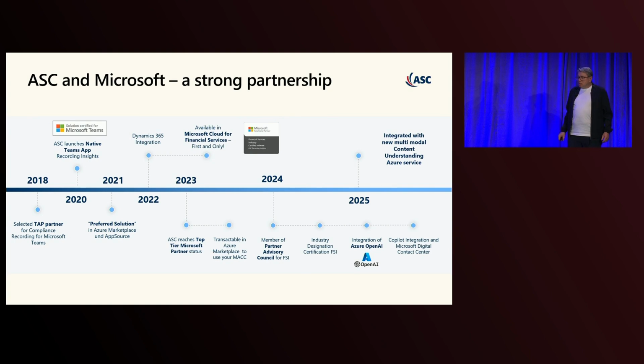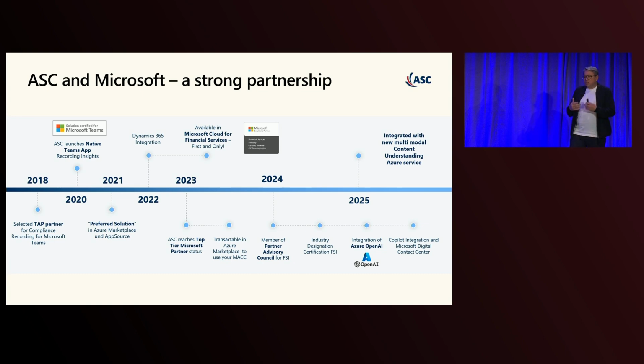So just to show very shortly the strong partnership between ASC and Microsoft. In 2018, we started when Microsoft selected us as TAP partner for the new compliance recording for Microsoft Teams. And in this year, we built a new Teams app totally from scratch and deployed everything in Azure.